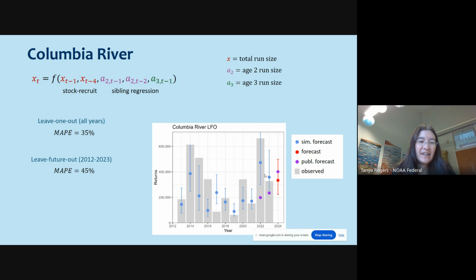And these are the percent errors I was getting for leave-one-out using all years, and then for the test period.